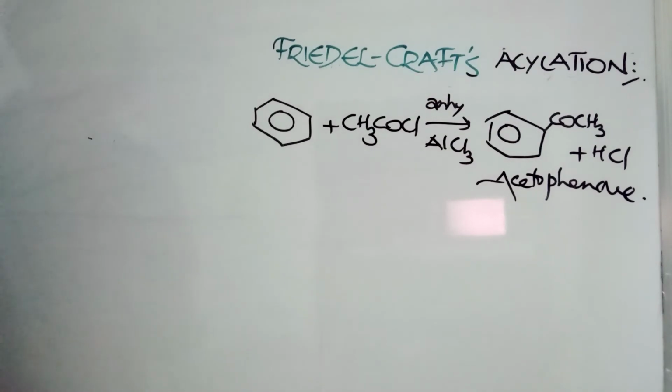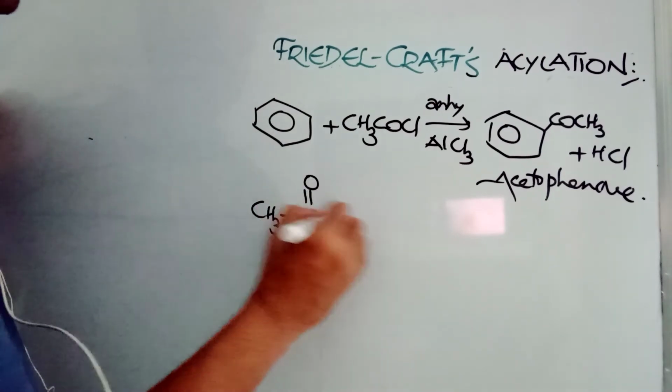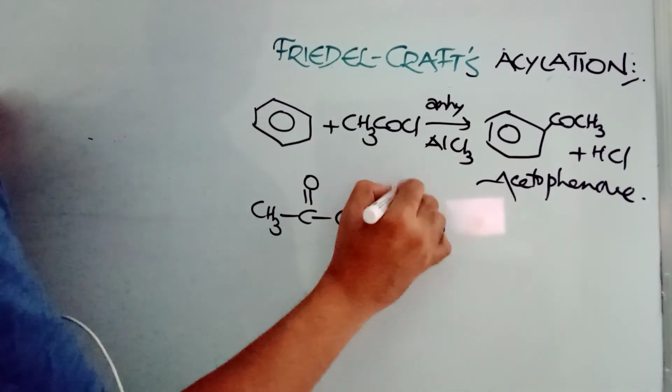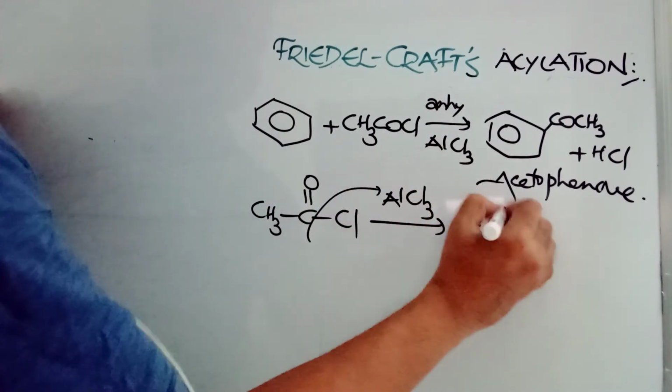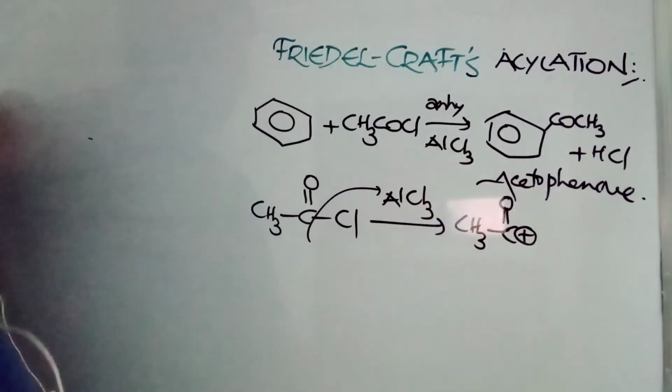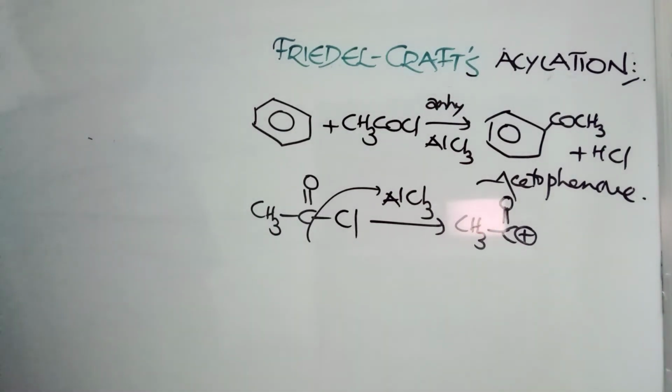So what is the advantage of this reaction, and what is the electrophile formed here? CH3C double bond O Cl. When you use AlCl3, the chloride is removed, and you get CH3C double bond O with a plus charge. This plus charge is formed here, and it is going to attack the benzene ring.